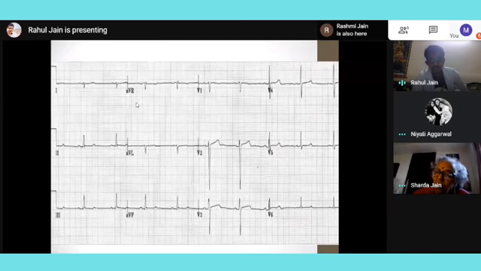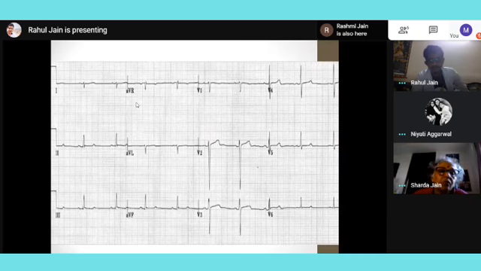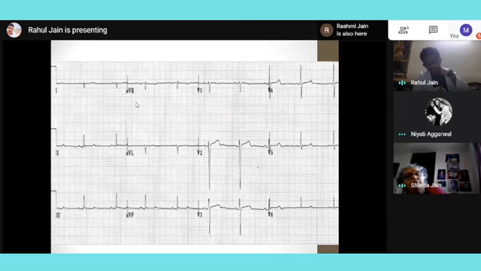Then coming on to the 2 which are left, either left anterior fascicular block or left posterior fascicular block. I don't see any kind of hypertrophy, so we'll need to find out the axis in this case. Lead 1 is negative and AVF is positive. So it should be right axis deviation.